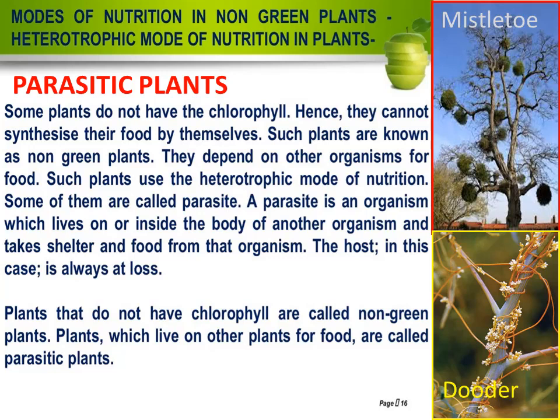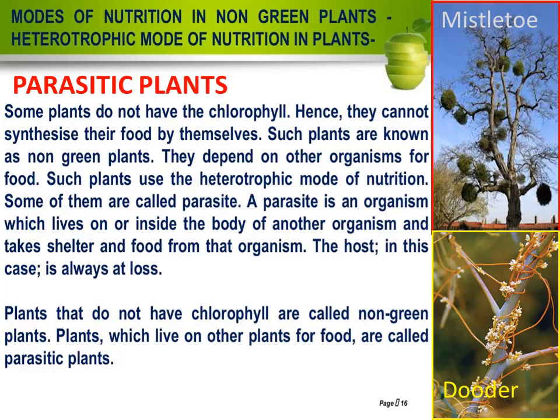As we know, chlorophyll helps the plant make its food through photosynthesis. Here they do not have chlorophyll, hence they cannot synthesize their food by themselves. Such plants are known as non-green plants.